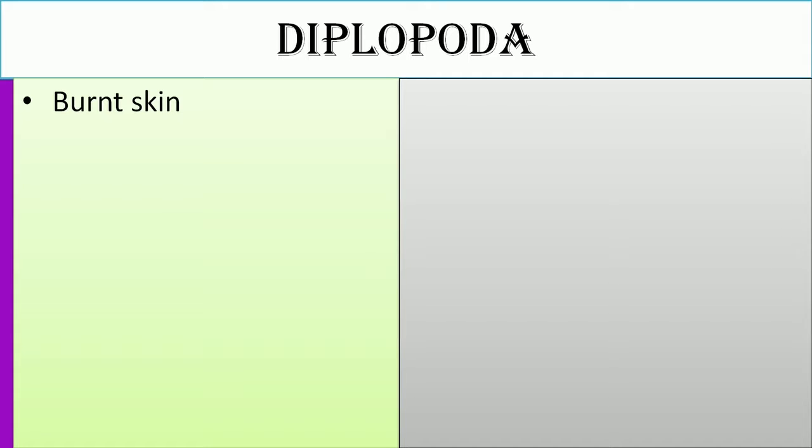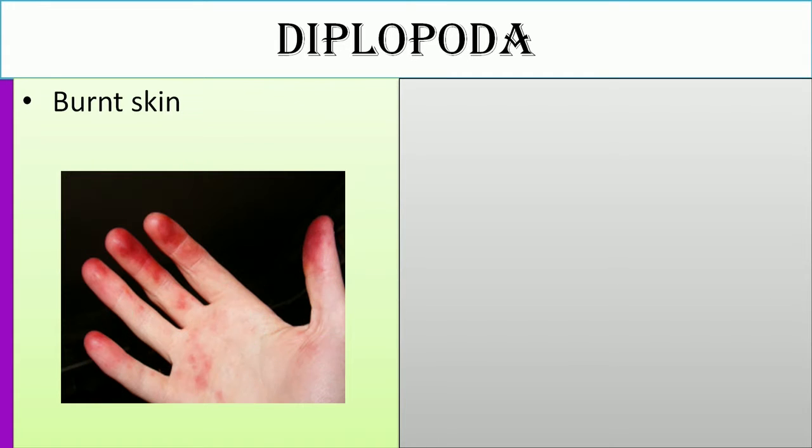When they protect themselves, the chemicals they emit, hydrogen cyanide and hydrochloric acid, can burn the skin, like in our illustration there. That is an example of burnt skin from the release of the millipedes. You can see the skin is burnt.